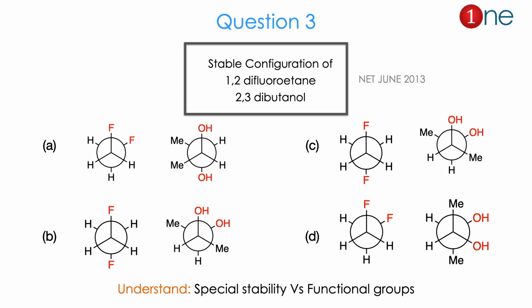Then question number 3. The question is really about the stable conformation of 1,2-difluoroethane and 2,3-butanediol. Here they have given 4 choices. The 4 choices differ in the fluorine position.